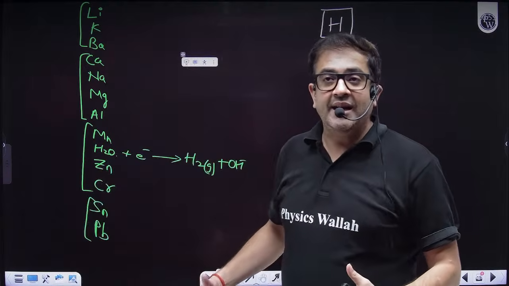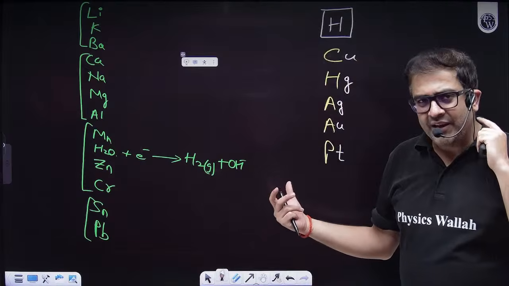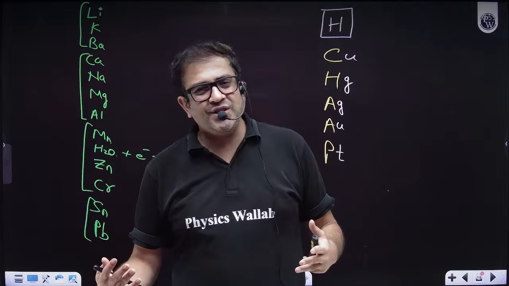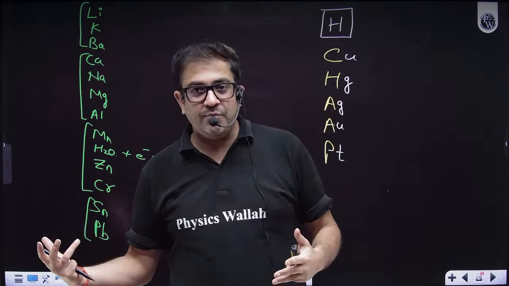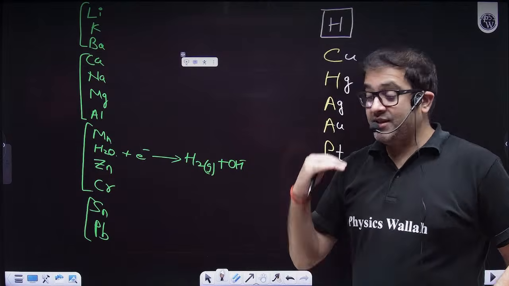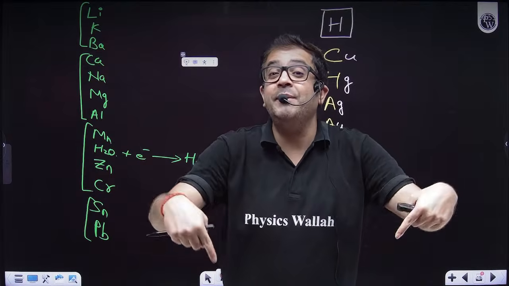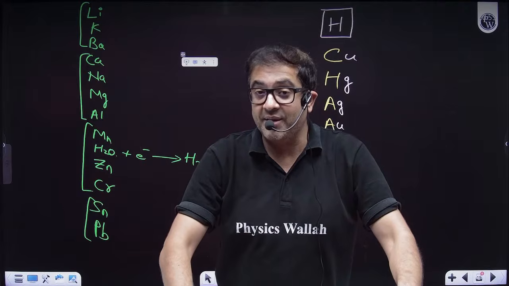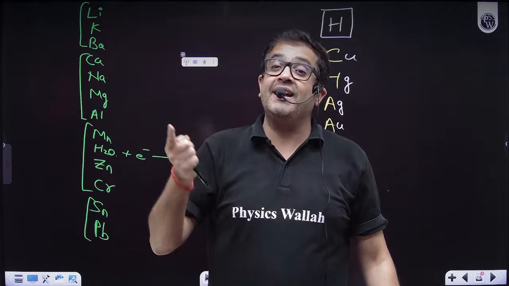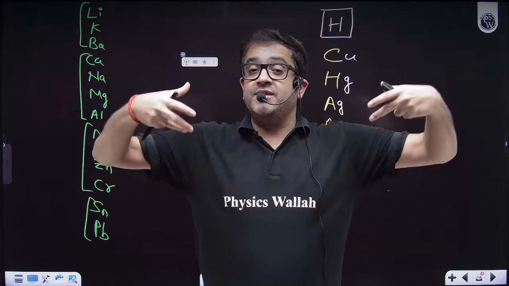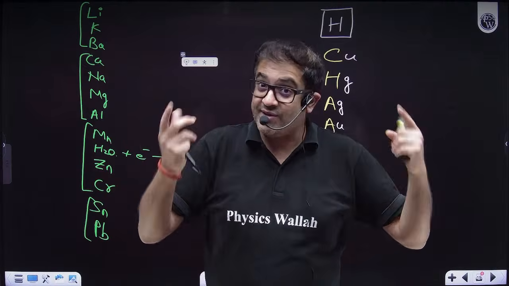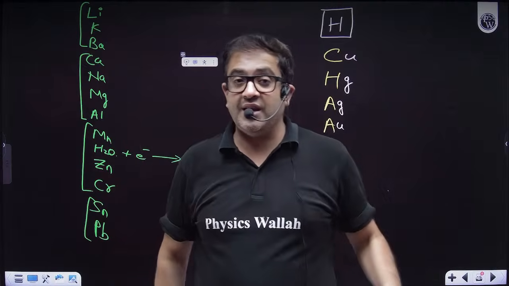So what is the rhyme that I'm giving over here? This rhyme you can definitely use for some questions, not all, because technically for mains level questions you are generally given the values of electrode potential. Now, sir, if anybody has more electrode potential, then it will lie at the bottom in the electrochemical series. Because they lie below in the electrochemical series, they will act as cathode, and the elements which have less electrode potential will act as anode, because electrode potential means reduction potential. I hope everybody is clear.